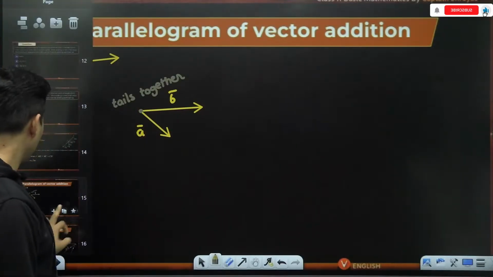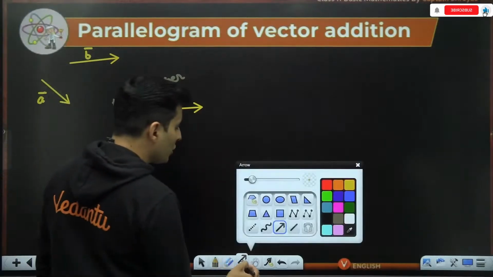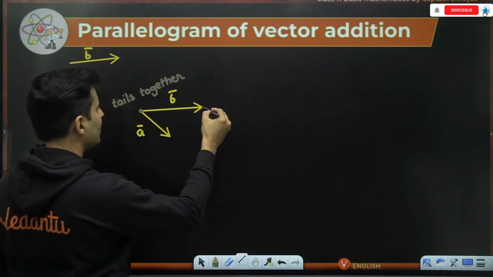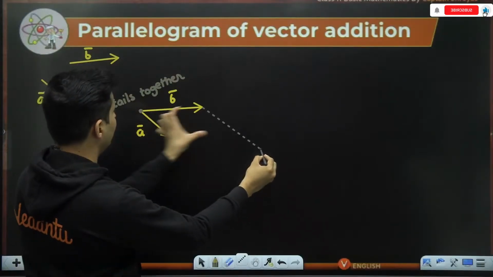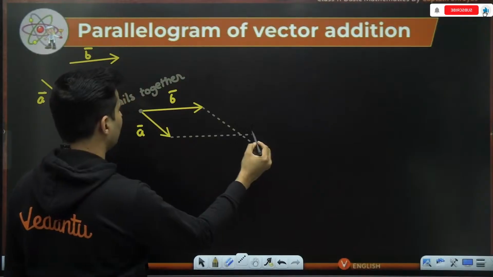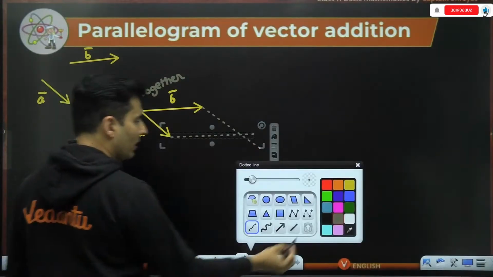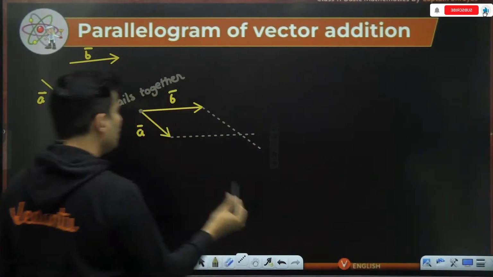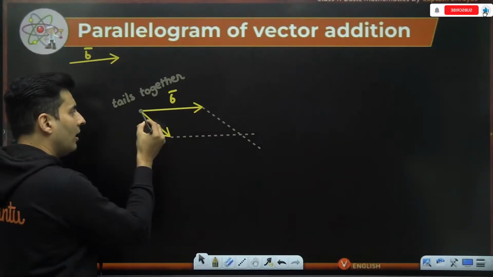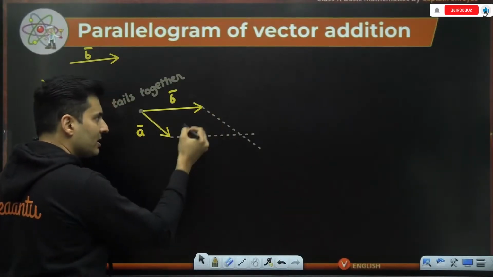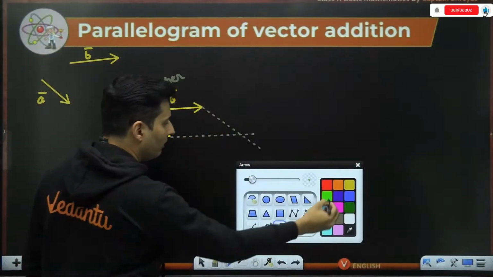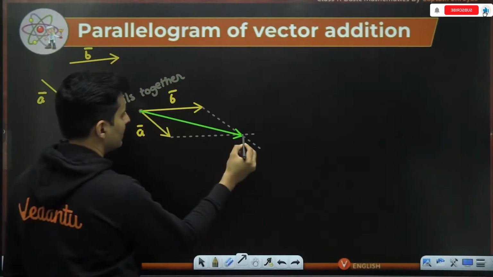The next step is basically you complete an imaginary parallelogram. Just imagine a parallelogram like this: this line and this line parallel, this line and this line parallel. Once you draw these parallel lines, you will be able to draw a diagonal from the common tail like this.